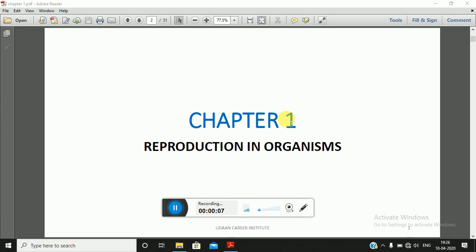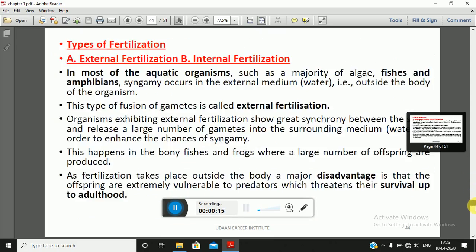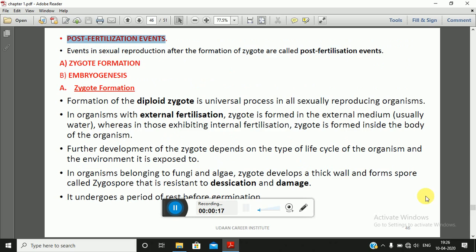Today we'll continue with chapter 1 of class 12 biology, that is reproduction in organisms. In today's class we will focus on post-fertilization events. In earlier classes we have completed the first two events which occur in sexual reproduction, that is pre-fertilization events and fertilization. In today's class, we will go through the third type of event that occurs in sexual reproduction, that is post-fertilization events. Now, what do you mean by post-fertilization events?